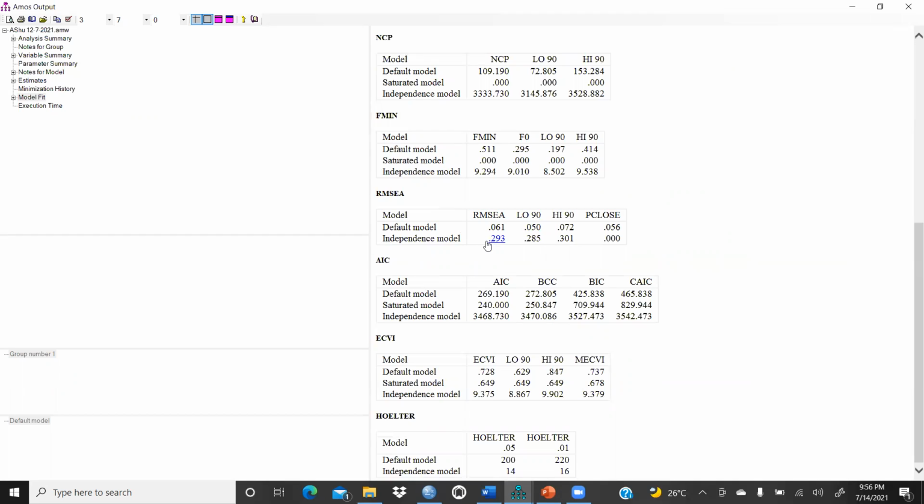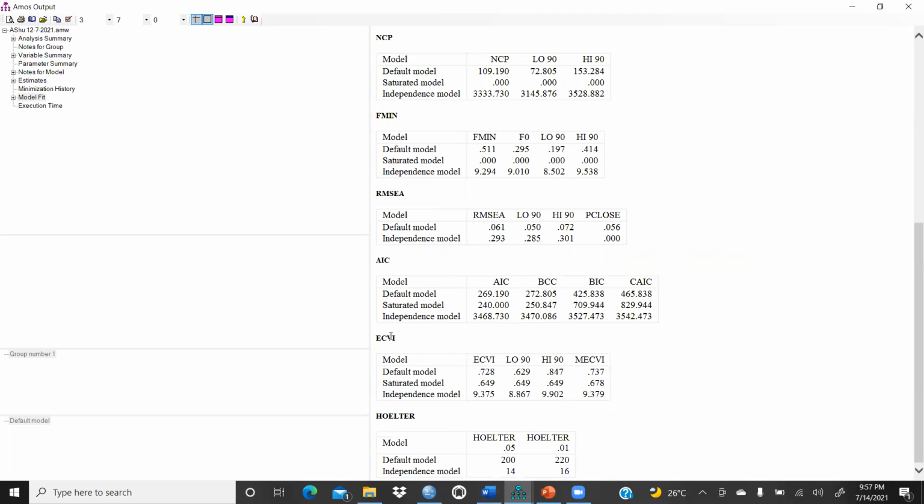Mine is a borderline case, right? If you would like to improve these values, you have to collect more data. If the sample size is bigger, your values will be better. I am on the borderline of 0.06.